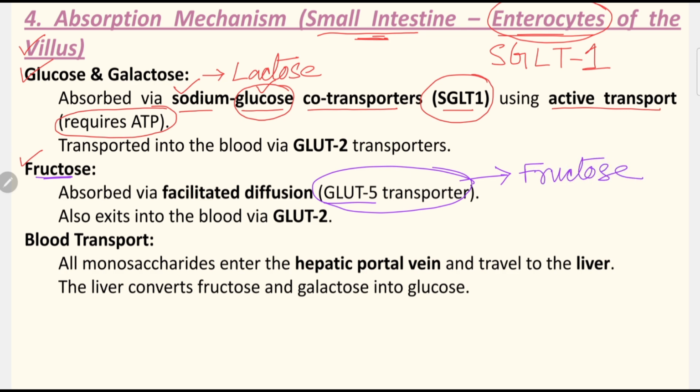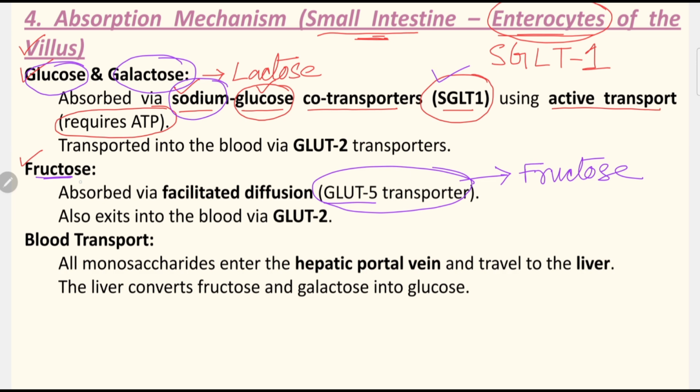So, first one is SGLT1. SGLT1 is used by glucose as well as galactose. Glucose and galactose both can enter through this SGLT1, but they have to go with sodium. If glucose is going, it will go with sodium. If galactose is going, it will go with sodium. So, the sodium glucose transporter will transport glucose and galactose together.